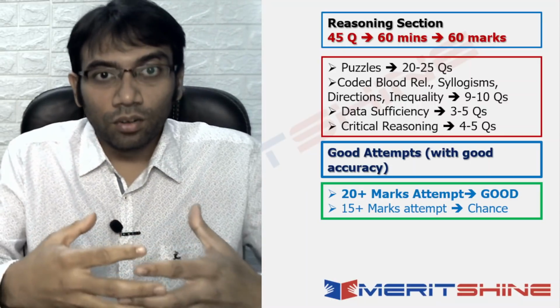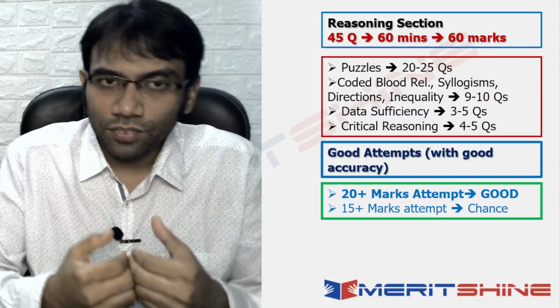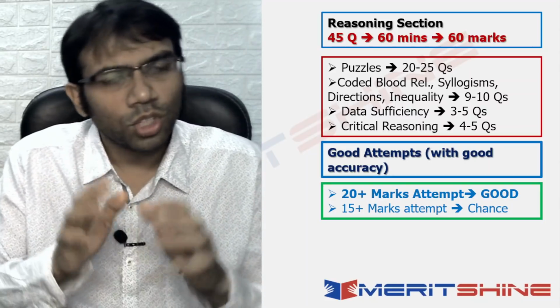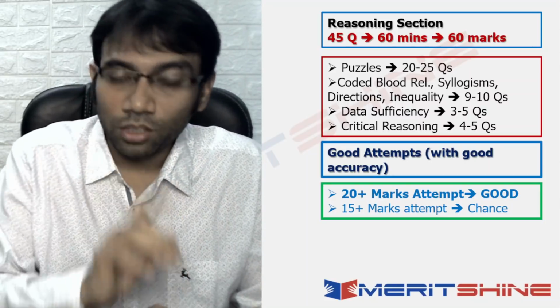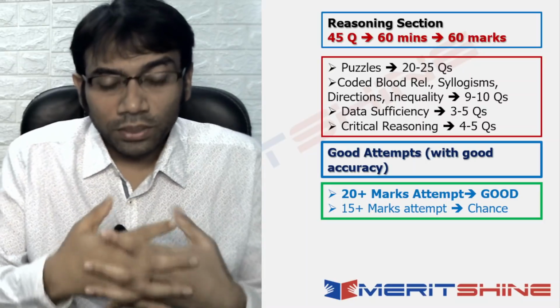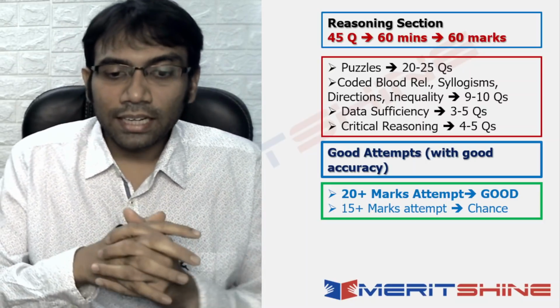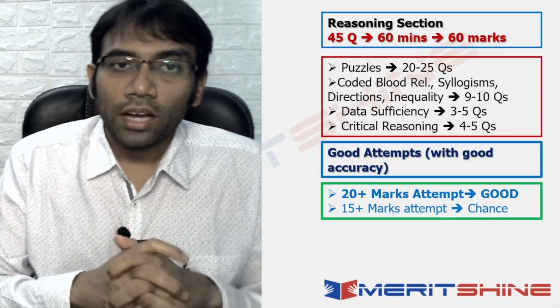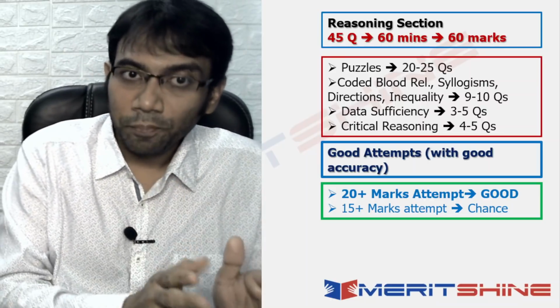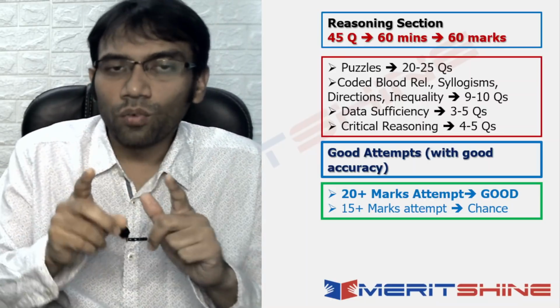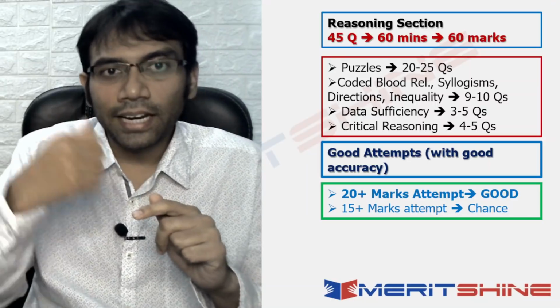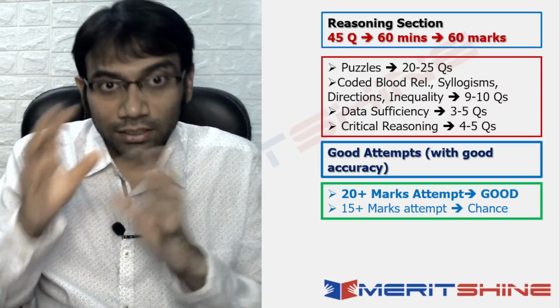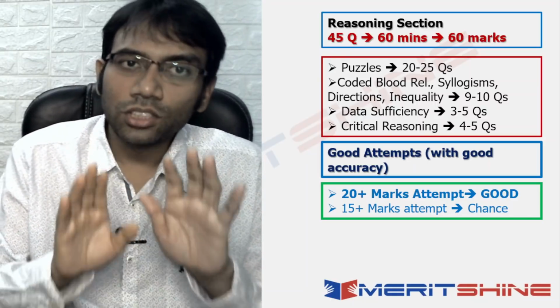From the way the students have given us feedback, we think that 20 plus would be a good enough attempt with accuracy, right? Now you might say that if we do not do 20 plus, is there no chance? No, even if you do 15 plus, and in an overall way you can compensate the score from other sections, there is a chance for that too.